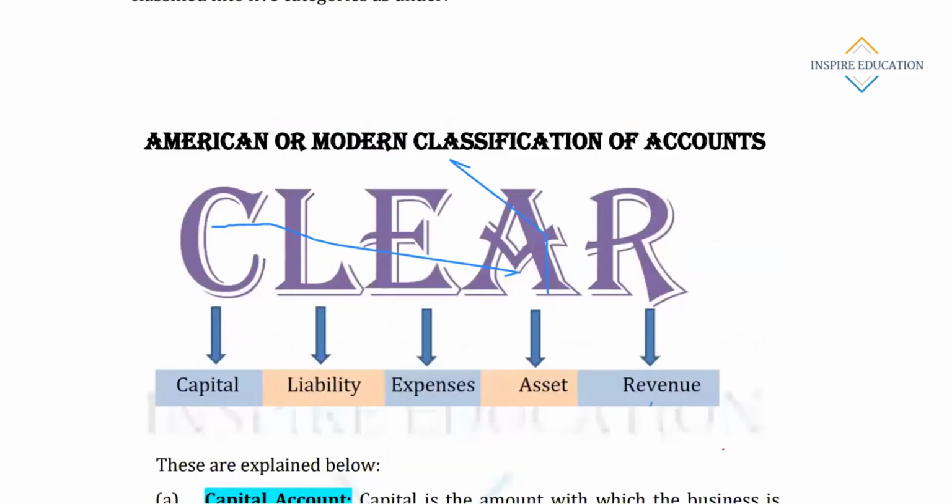After that, the American approach or modern classification of accounts. Earlier we discussed the traditional approach. Now we'll discuss the modern approach.